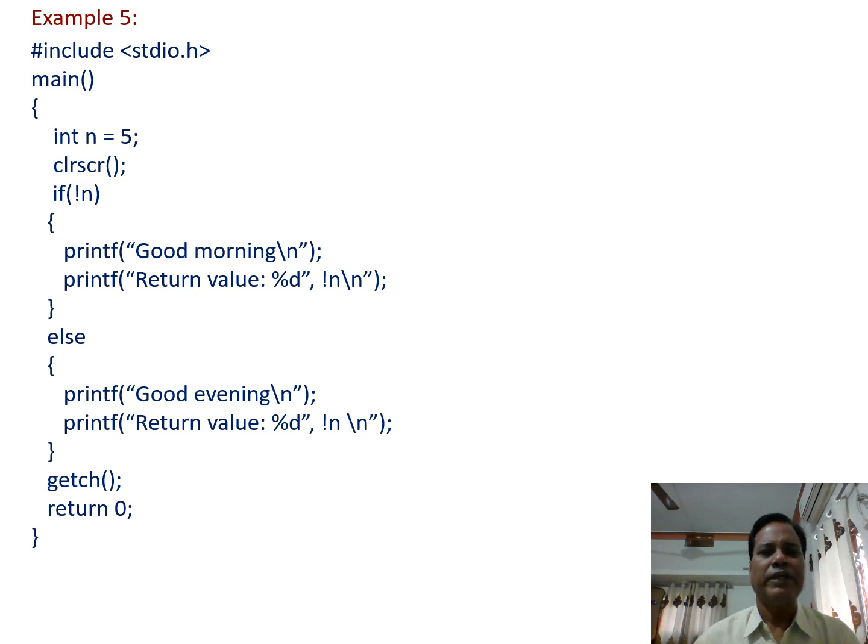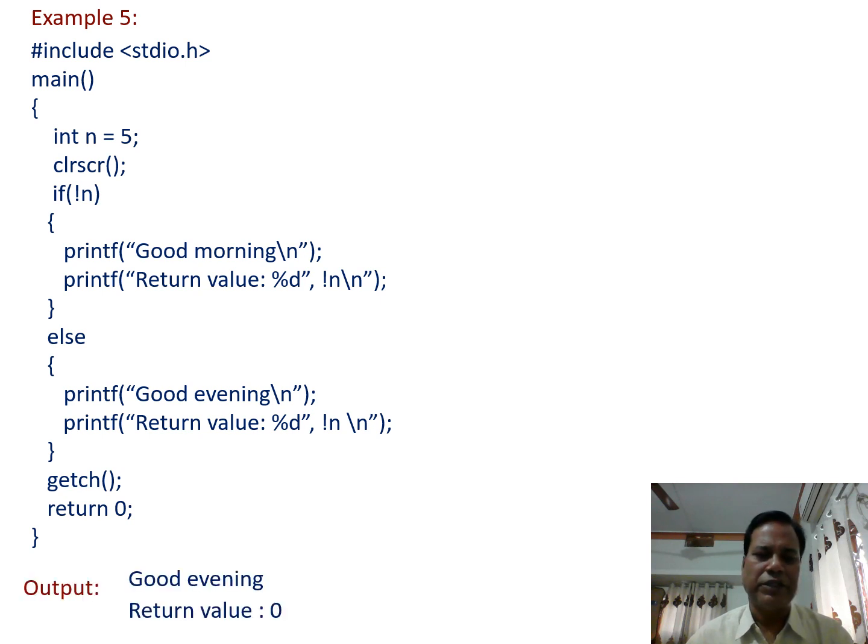If it is true, then it is a 1. So here as n is equal to 5, negation of 5 equals 0. So the condition becomes false. So else block statements are executed, and when these statements are executed, we get as output good evening, and the return value of not n is also printed. So here we will see that the return value of not n is 0. So when this program is run, we get the output like this one.